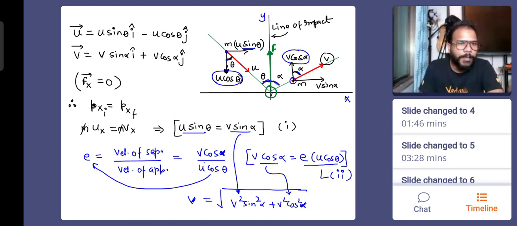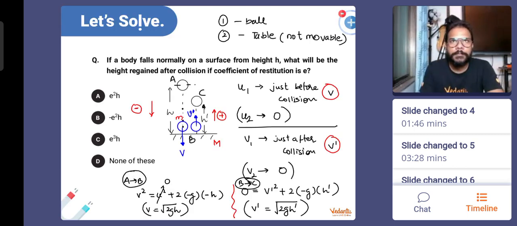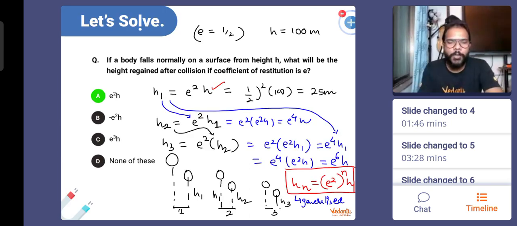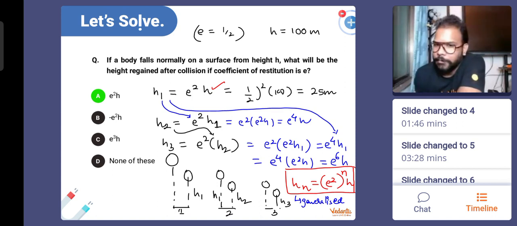The first question today. First question today. Yeah, absolutely. If the same question comes with numerical value, they ask you after 10th collision, what will be the height of the body? I just put the value of n as 10. That's why I derived it. Okay. Cool. That's nice. Okay. Hey, where is Mustafa? Mustafa Ali, are you here? No Mustafa today.